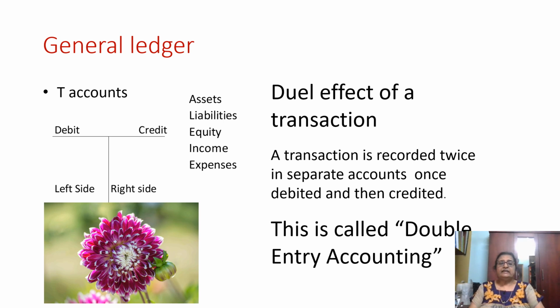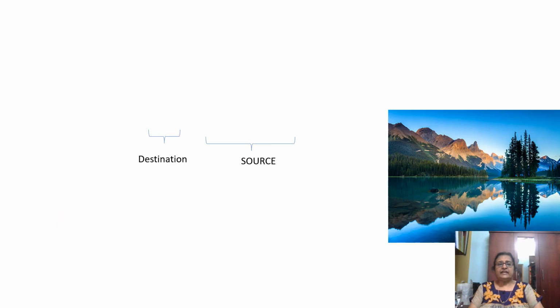It will be either a purchase of an asset, or payment of a liability, or owner's investment, or revenue from sales, or expenses paid for the business. So you have to classify the transaction into these 5 types, that is, fit the transaction into one or several of these types. So we will see how the transactions are entered.